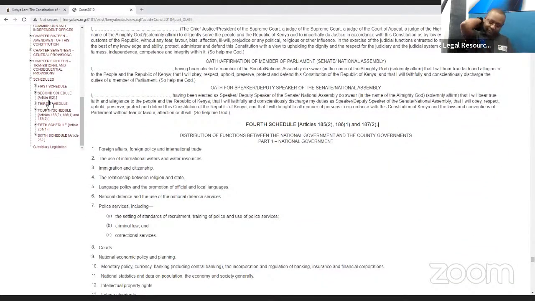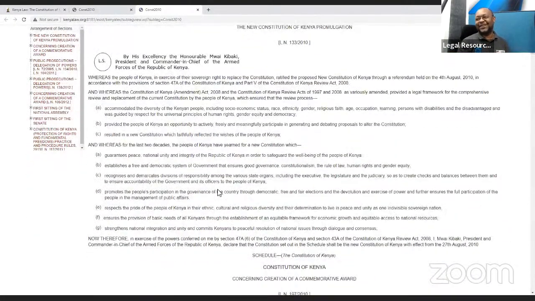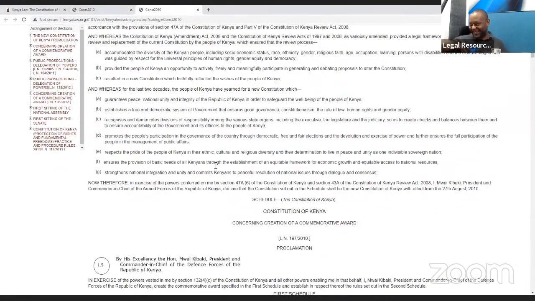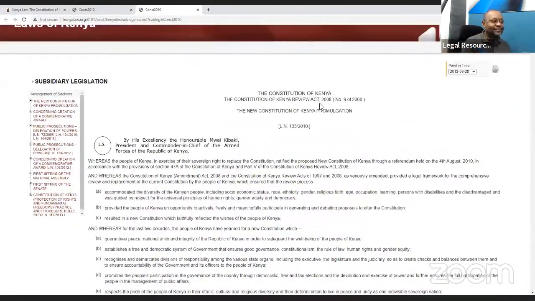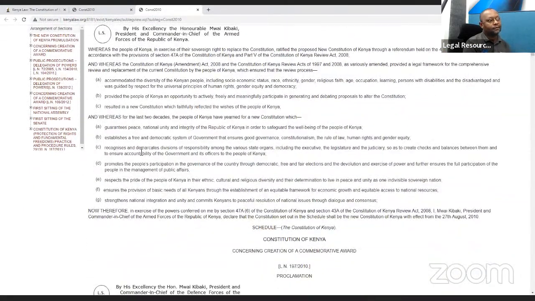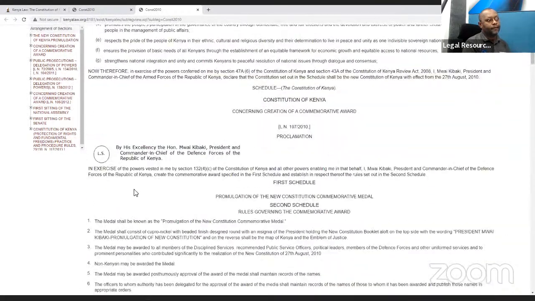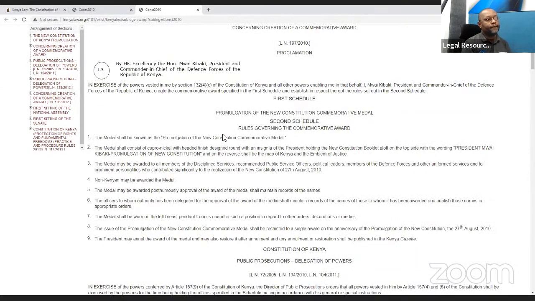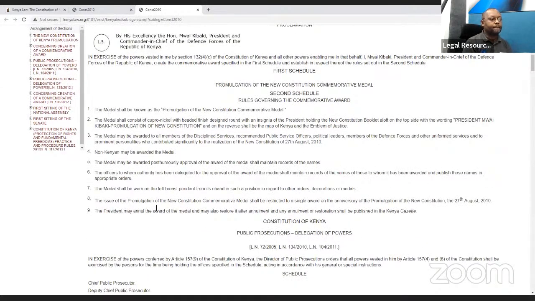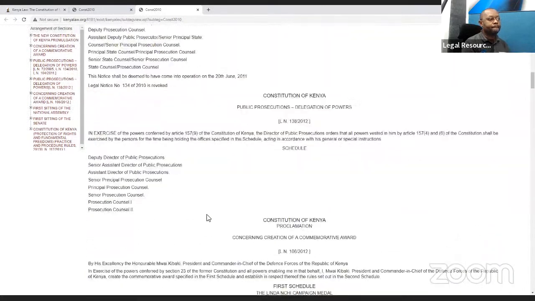The last one, you can check if there is any subsidiary legislation. You can check out this. These were some regulations published. The first one is what we had as a proclamation by the president. That was done by President Kibaki. And then rules governing the commemorative awards, public prosecution, and delegation of powers.